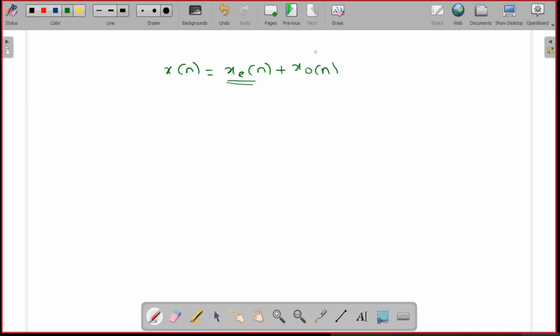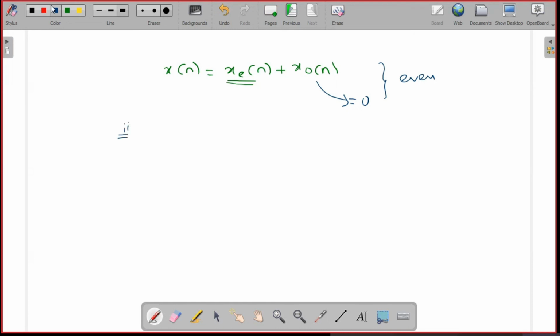In that particular signal, in case the odd component is 0, the signal having only the even component, we simply call the even signal. It means it satisfies only the even condition, that is x of minus n is equal to x of n. Simply we call it even.